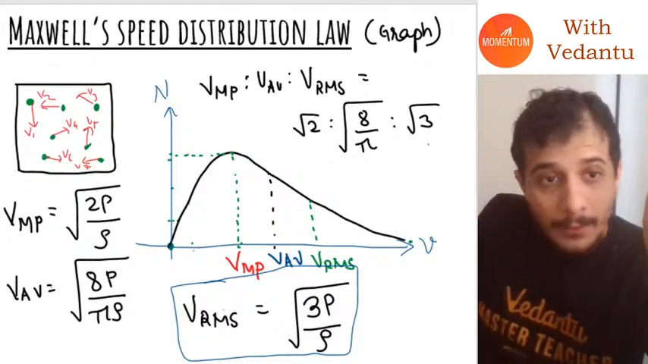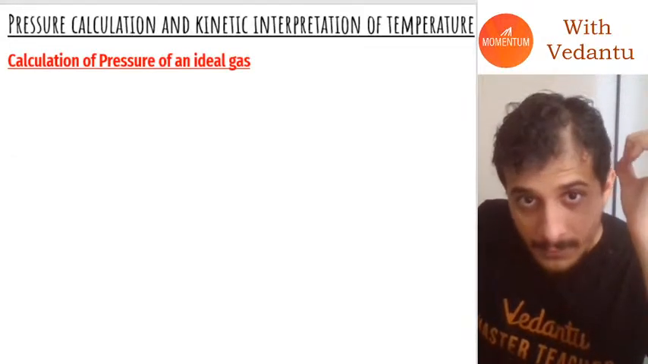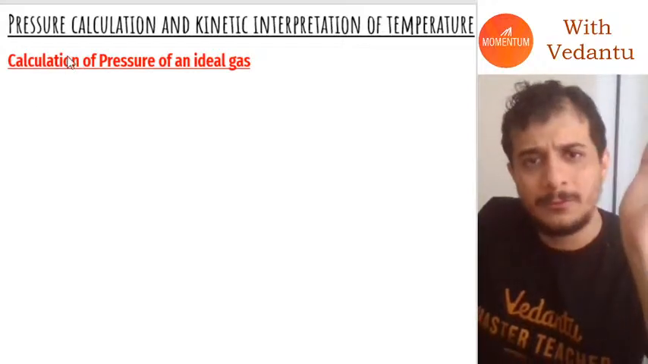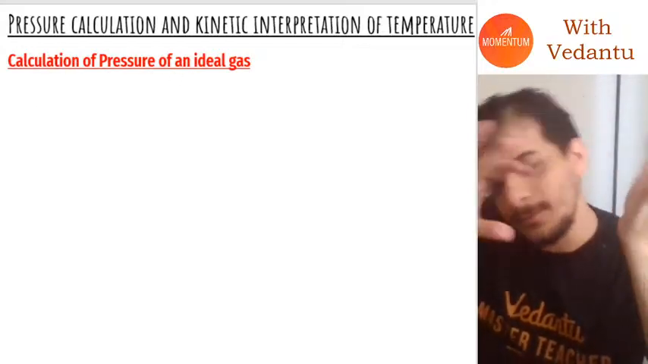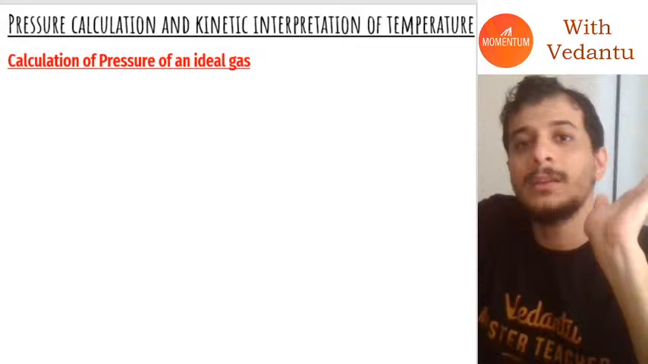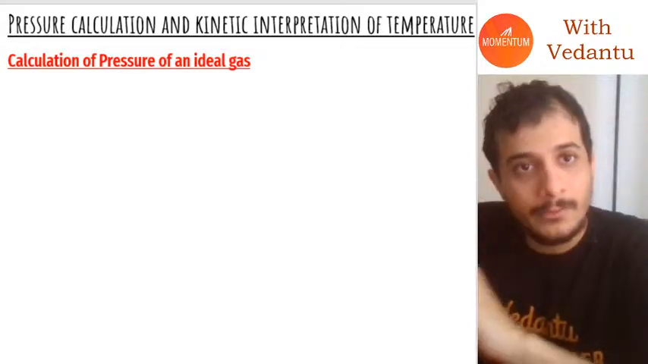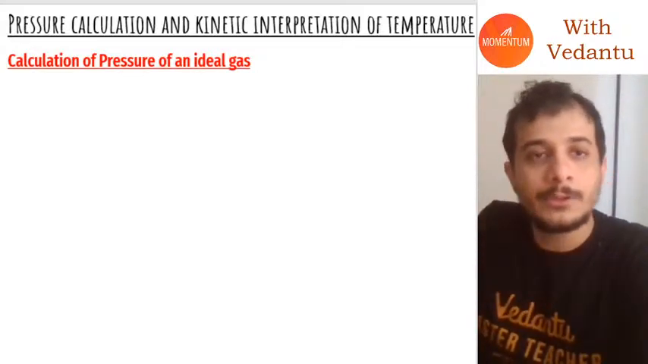Alright. So next, let's talk about calculation of pressure of an ideal gas. Basically, we are going to try to calculate the RMS velocity of a gas.